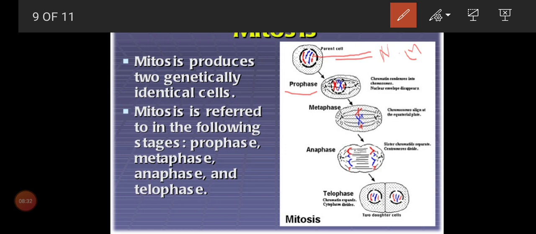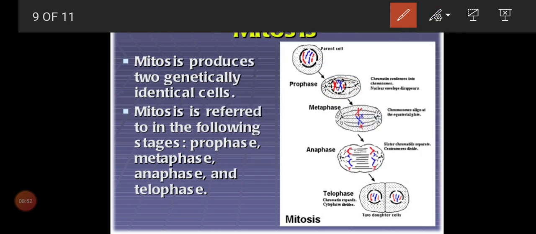The thick structures we call chromosomes. Look at that: the single red line has become double, and even the single blue line has become double. The doubled structures after condensation we call the chromosomes.